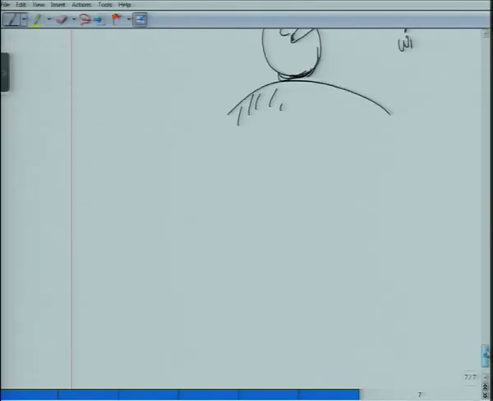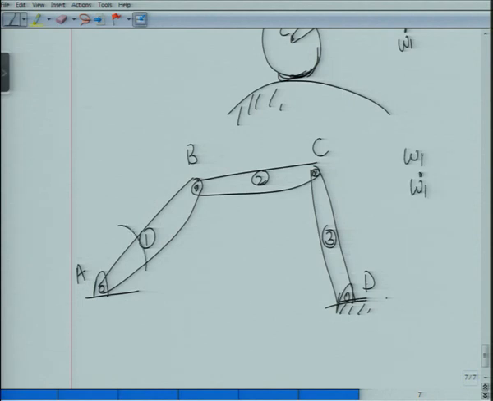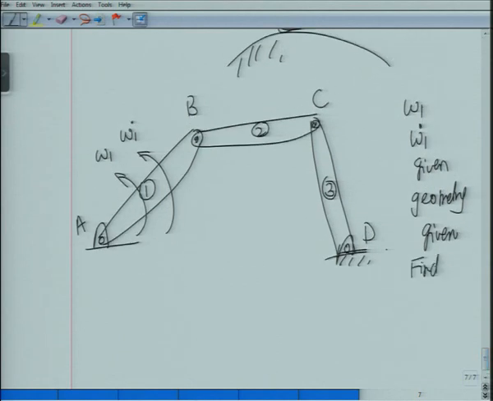A 4-bar mechanism. One, two, three. Let's name the points A, B, C, D. So omega 1 and omega 1 dot are given, the geometry is given, and we wish to find omega 2 dot and omega 3 dot. I am writing these as scalars because this is plane motion, so they are about k.